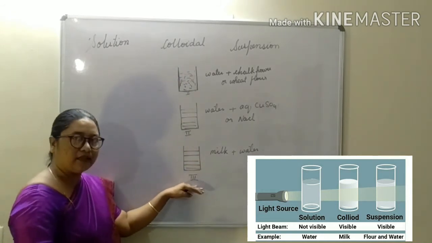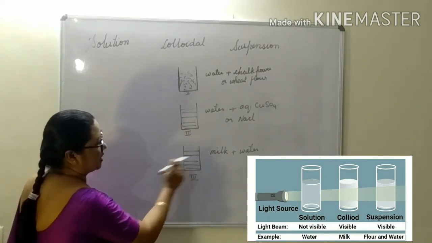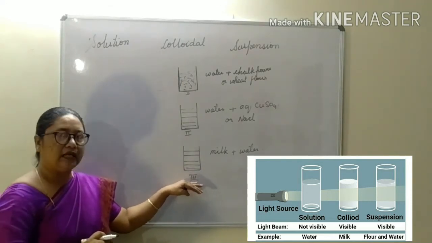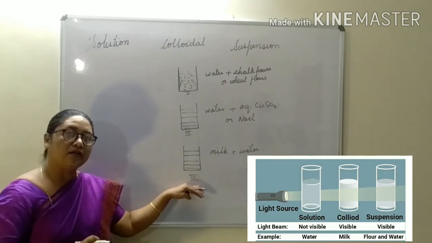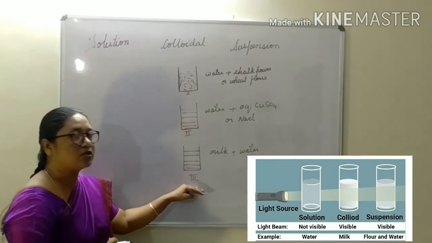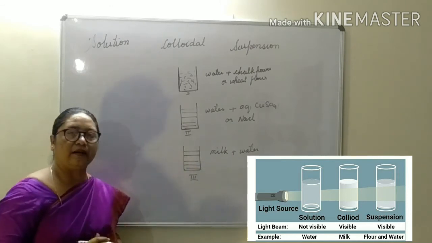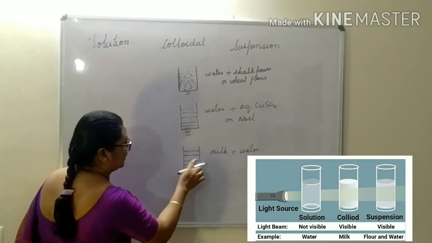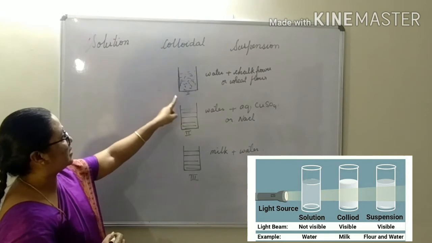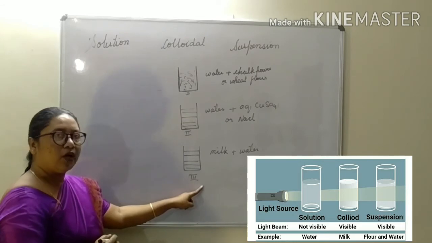Whereas in the third glass, where the milk solution is, we will see a beam of light passing through it, because the particles in the milk solution are smaller, but not very small. Whereas in the second one they are very small. So we can say that this is an example of suspension, this is an example of solution, and this is an example of colloid.